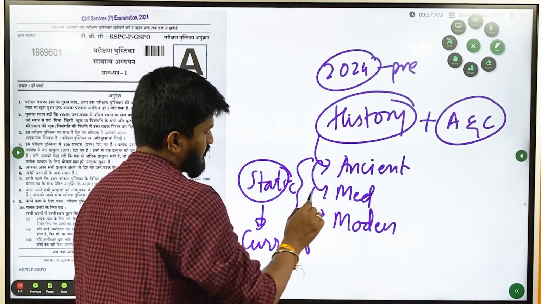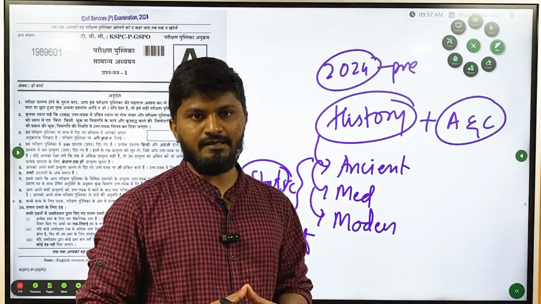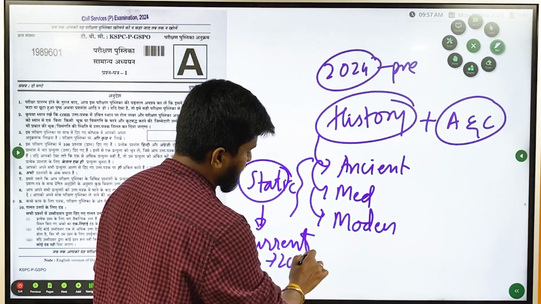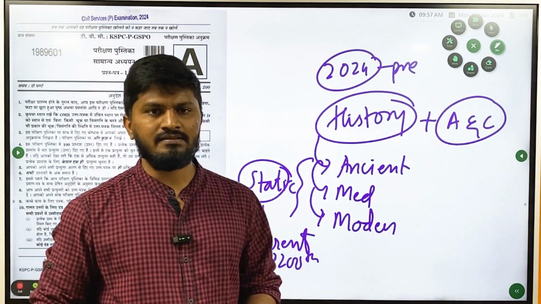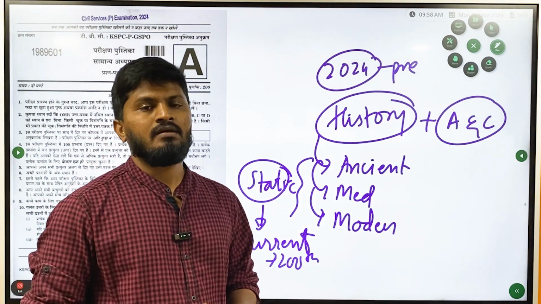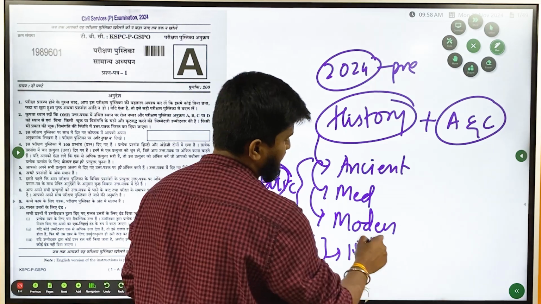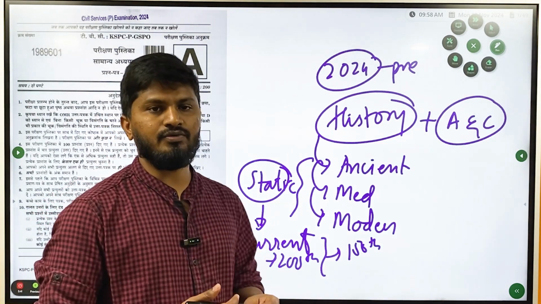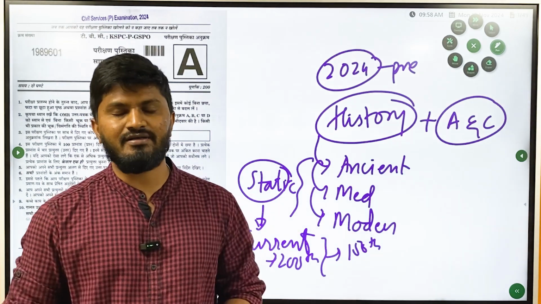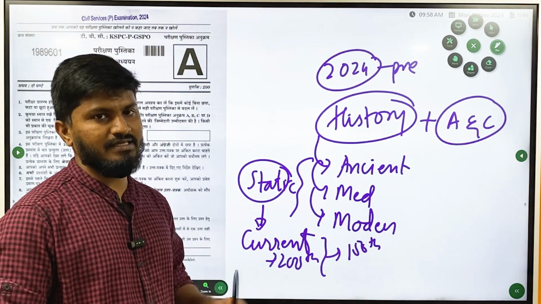Suppose any major king is going to have his 150th or 200th anniversary, then they will link current affairs with the static and ask the question. For example, this year there was the 150th anniversary of Birsa Munda, a historical figure very famous for tribal revolts, and maybe in the coming 2025 question paper we can expect a question on Birsa Munda in history.